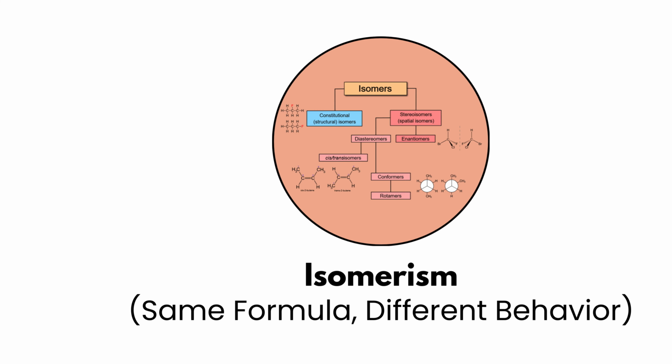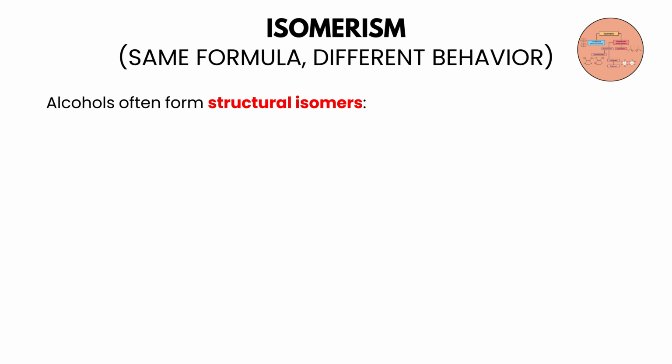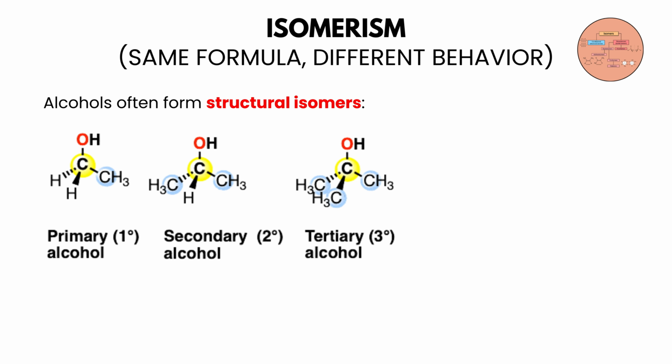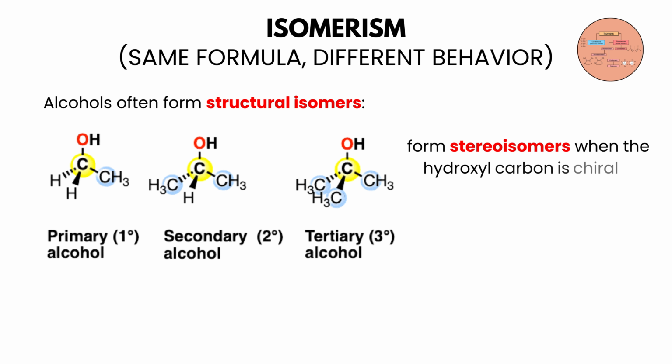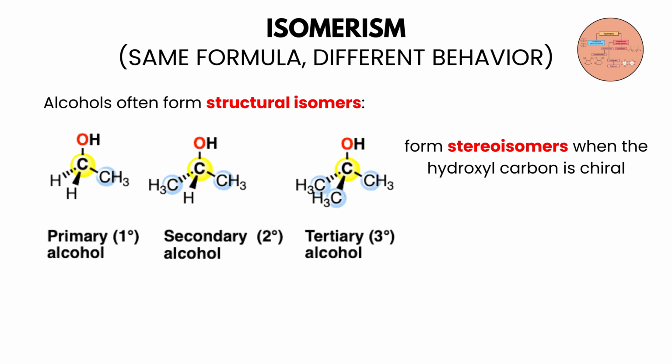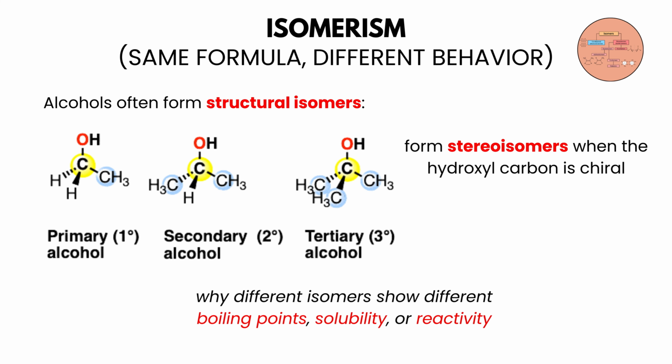Isomerism: same formula, different behavior. Alcohols often form structural isomers, primary, secondary, or tertiary versions. They can also form stereoisomers when the hydroxyl carbon is chiral. The MCAT loves asking why different isomers show different boiling points, solubility, or reactivity.